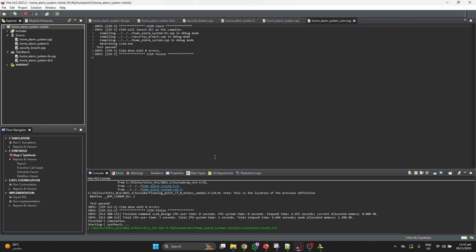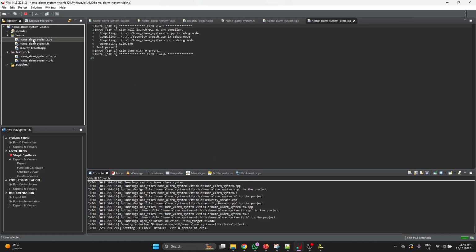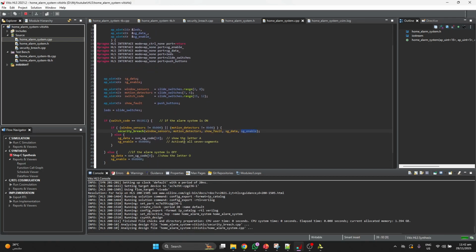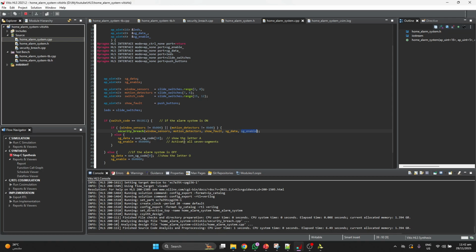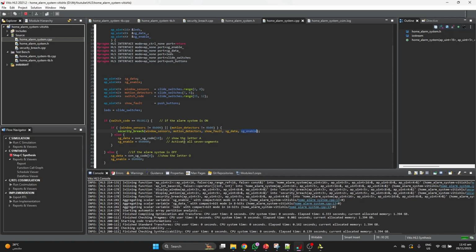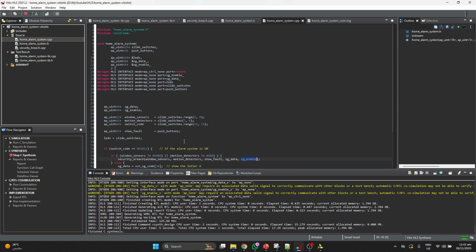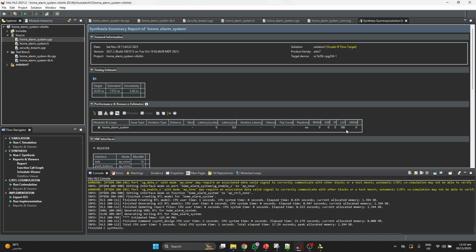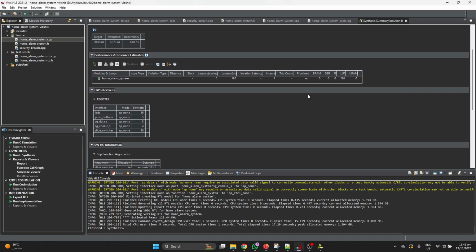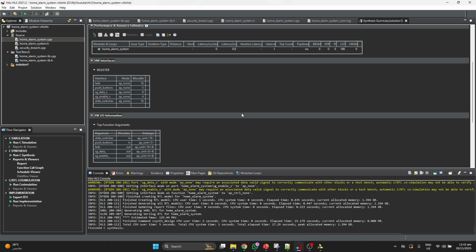This synthesis is important to check whether our function is using only combinational circuit or sequential circuit as well. As we are targeting only combinational circuit, it must not use any memory element in our design. Here you can see it's not using any memory element in our design. It means it's only using combinational circuit.